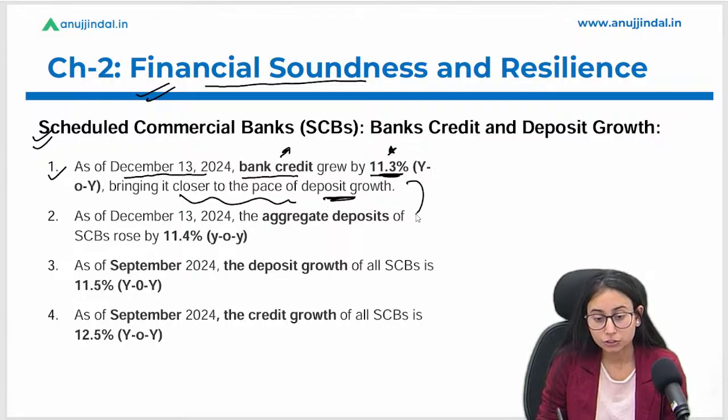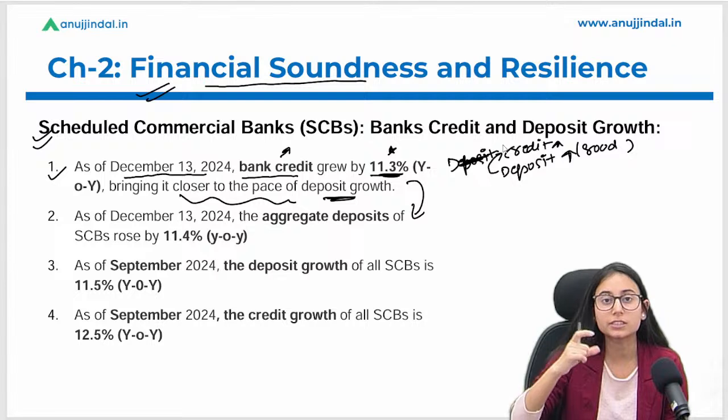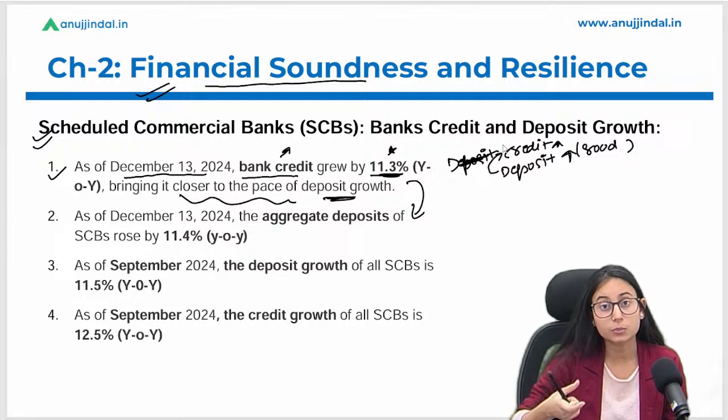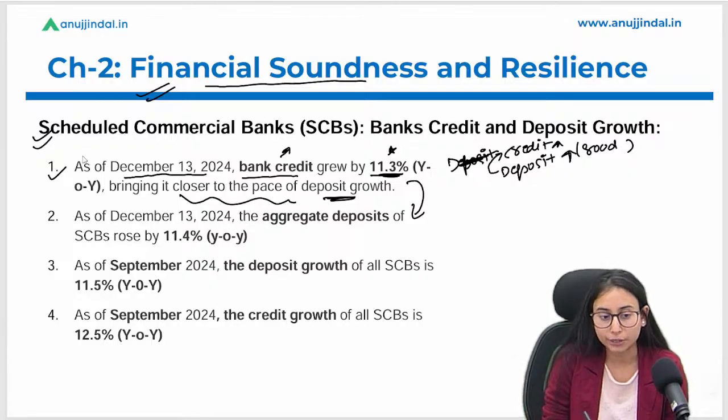The closer the credit growth is to the deposit growth, the better it is for the bank, because the majority of the credit is given through deposits, which is cheaper for the banks, and it is good for their net interest margin, and hence it is a good point.